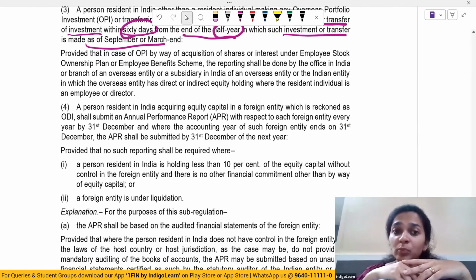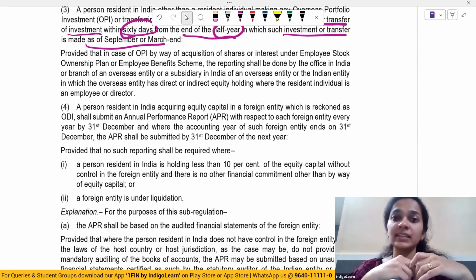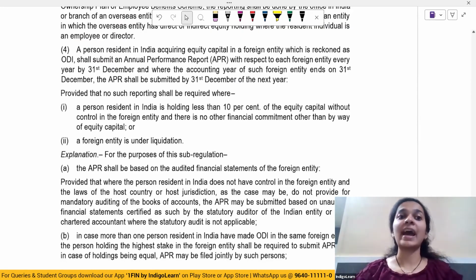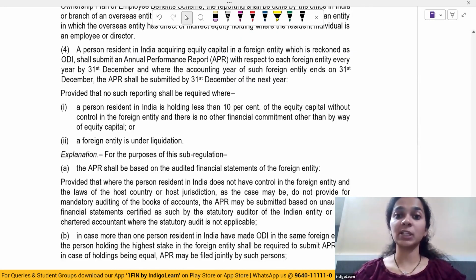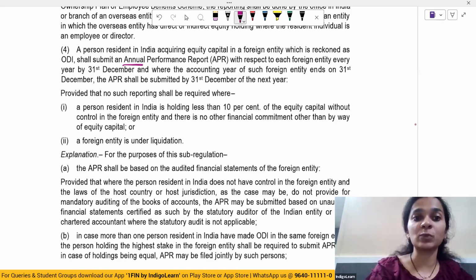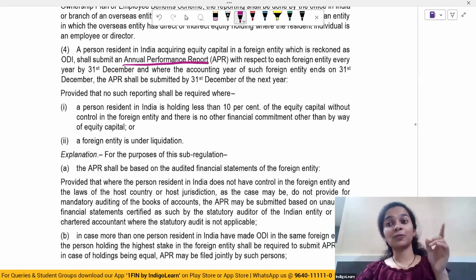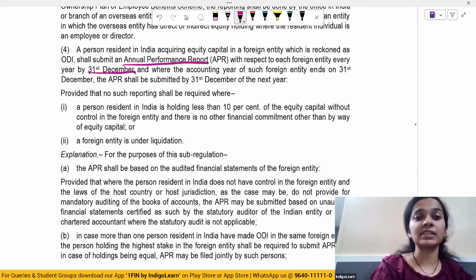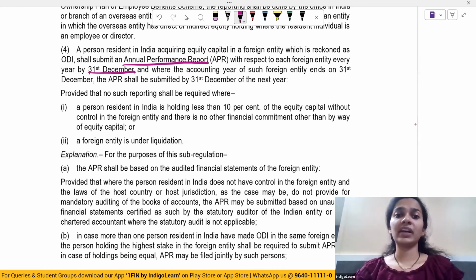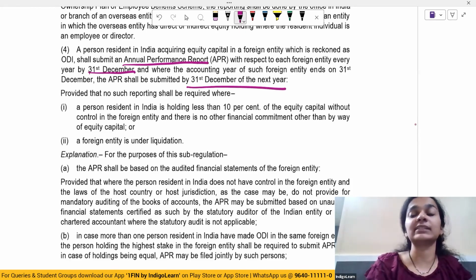And in case they've obtained any employee benefits or employee stock ownership plans, then the reporting shall be done by the office in India of the branch of that overseas entity or subsidiary in India of that overseas entity. And a person resident in India who is acquiring equity capital in a foreign entity, which we call overseas ODI, shall submit an APR, which is the annual performance report, with respect to that foreign entity every year on 31st of December. And where the accounting year of such foreign entity ends on 31st December, then the APR shall be submitted by the 31st December of next year.